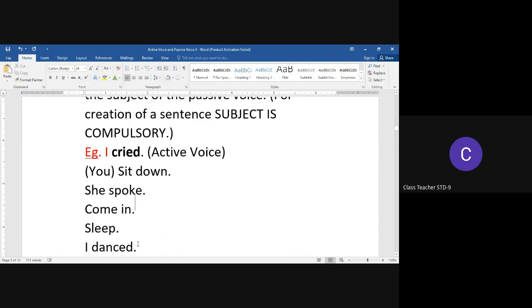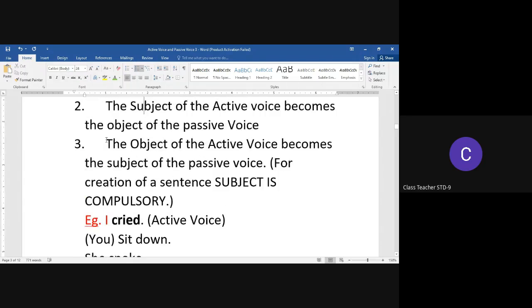Now, in this case, you will see that all these sentences do not have objects. It is very necessary to take rule number 3 here. The object of the active voice becomes the subject of the passive voice. Right. Now, it is a point to note that when we transform from active voice to passive voice, a subject is necessary for the formation of a sentence. Without a subject, there is no possibility of a sentence.